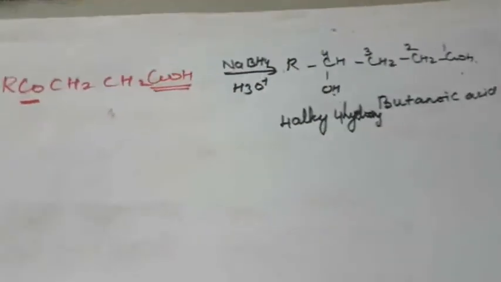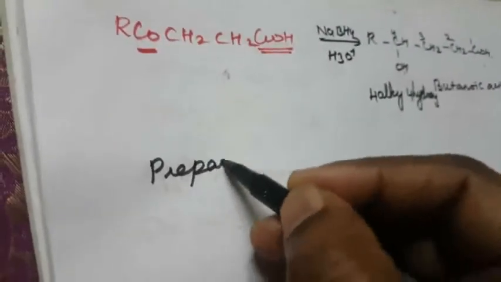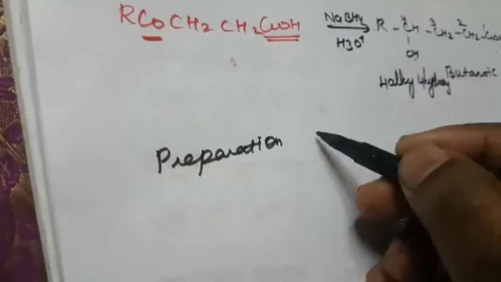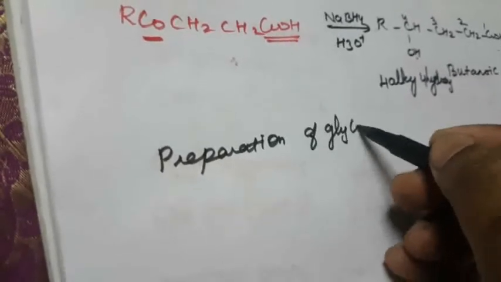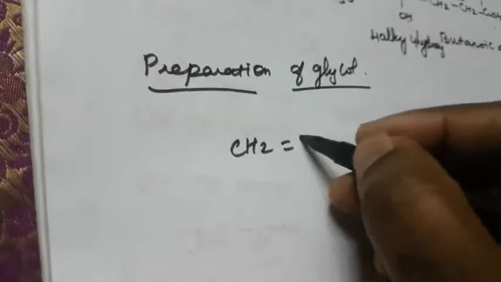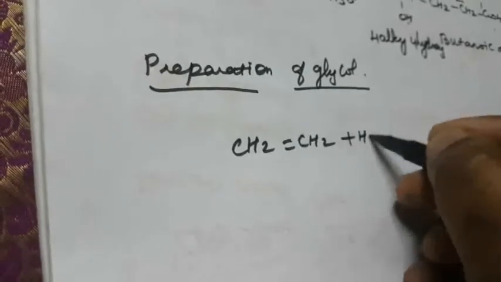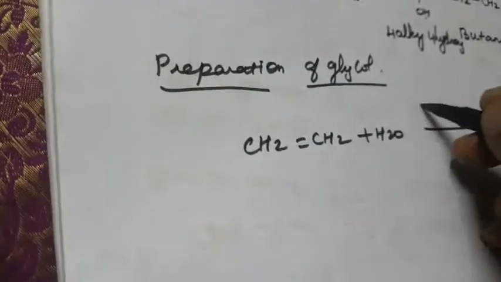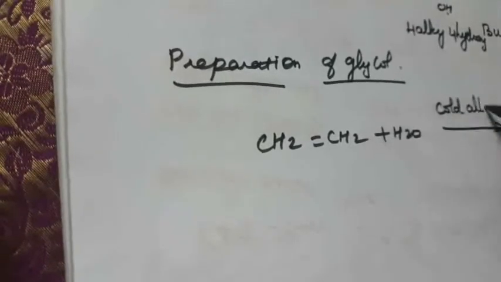So next one is preparation of glycol. That is again from ethene. Ethene, CH2 double bond CH2, plus H2O, in the presence of cold alkaline KMnO4.